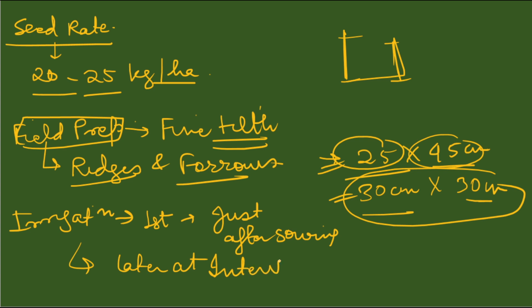मतलब पहला irrigation आप sowing जैसे ही आपने sow किया तब आप डाल दोगे, उसके हर एक 10-10 दिन के interval पे आप next irrigations को डालते रहोगे. So this is about irrigation.